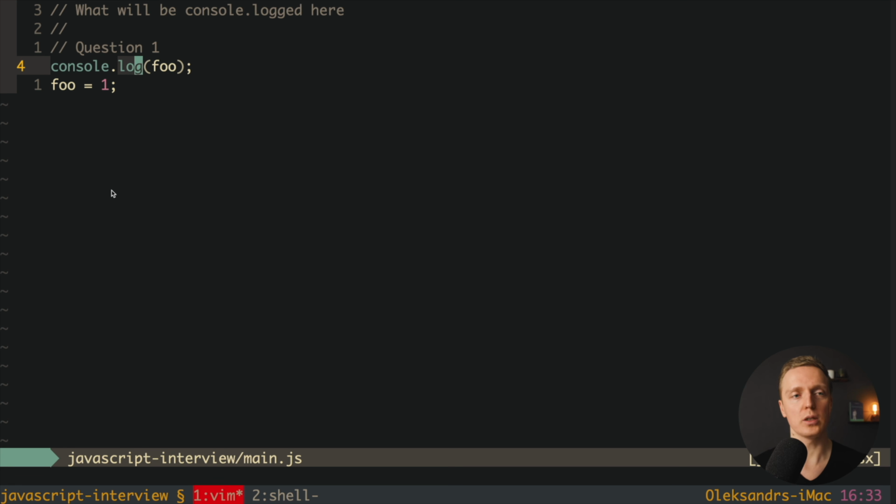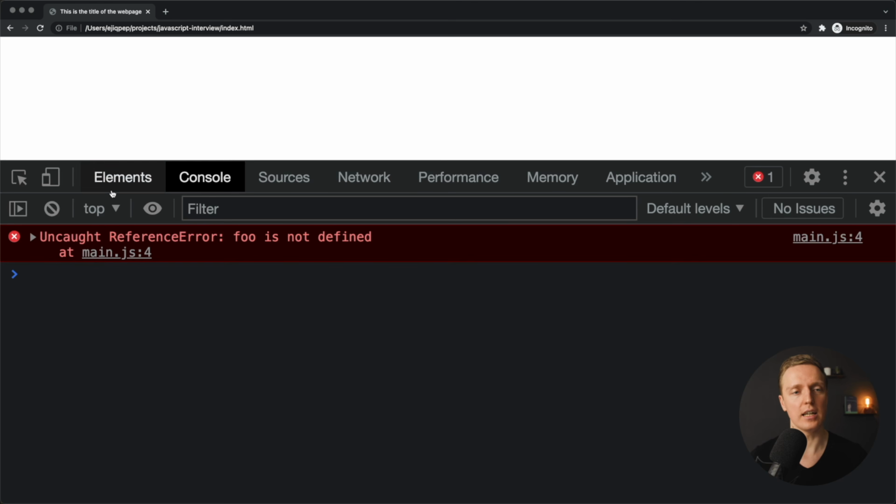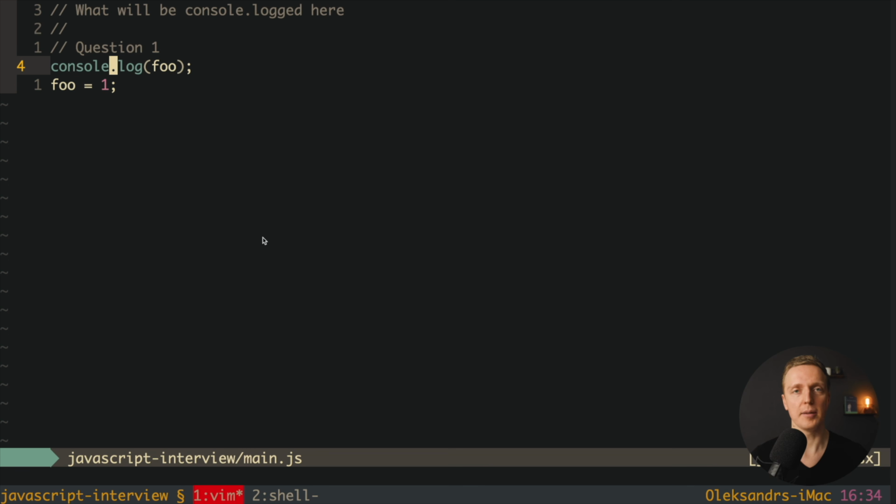So the question is what we will see here. We have here console log foo, and foo is a variable, but as you can see it is not declared. And on the second line we have foo equals 1. Actually we will get an error here. Let's check this out. I'm reloading the page and we are getting foo is not defined. Why is it happening? Because yes, the first line which is executed is console log, and foo is not defined inside our file. This is why we have this error. So the correct answer here: we will get an error because foo is not defined.